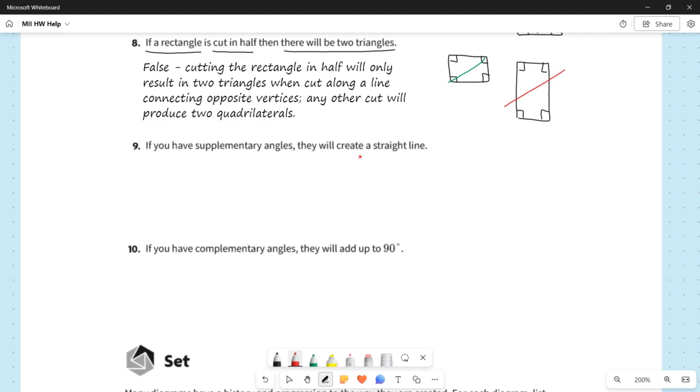Now, if your answer here was not exactly this, that's not necessarily a problem. I kind of included maybe a bit additional material that wouldn't strictly be necessary. As long as there's a single counterexample here, that is sufficient for this question. So just recognizing that there's lots of different ways of cutting a rectangle in half that do not result in two triangles. As long as you recognize that, I think that the phrasing that you use here for 8 should be sufficient, as long as you give a counterexample, and that should be fine.